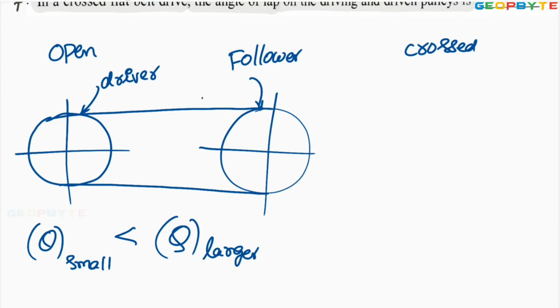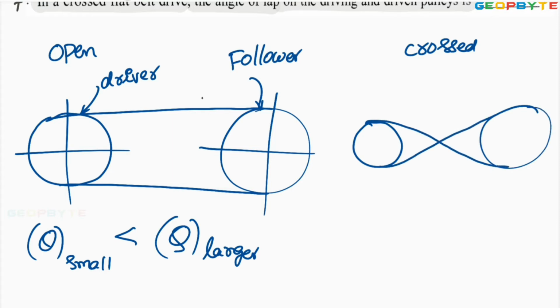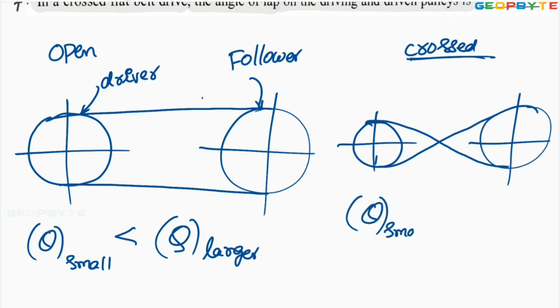Whereas in the crossed belt drive, this is the driver pulley, this is the driven pulley. The belt is arranged like this. In case of crossed belt drive, irrespective of the pulley size, the angle of contact in the smaller pulley equals the angle of contact for the larger pulley.